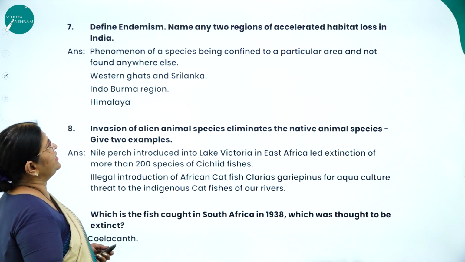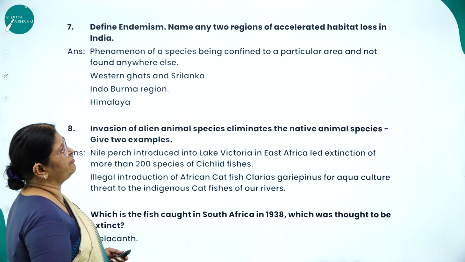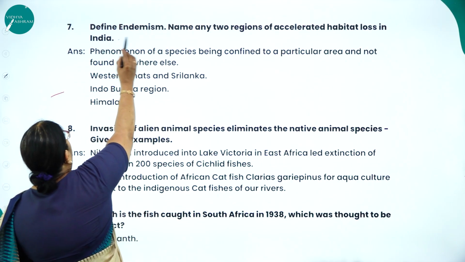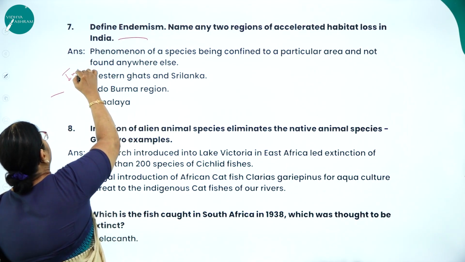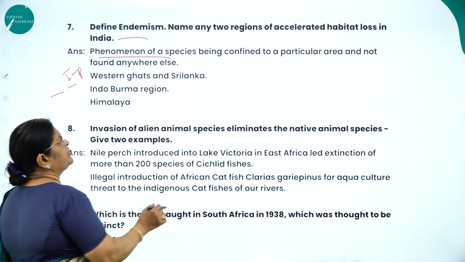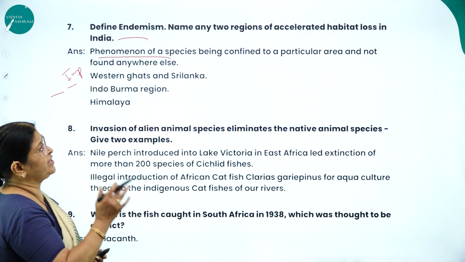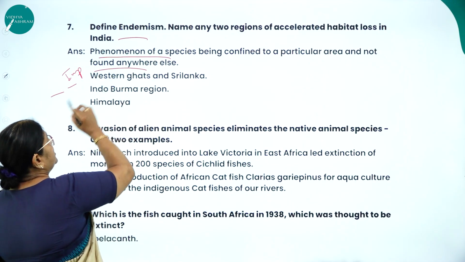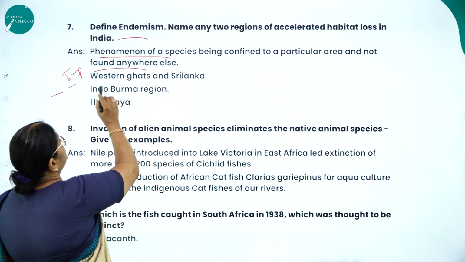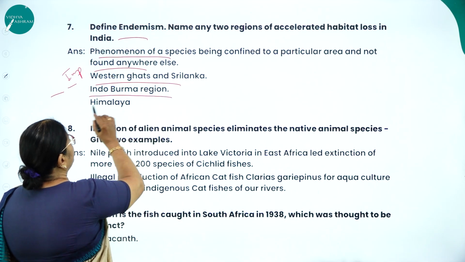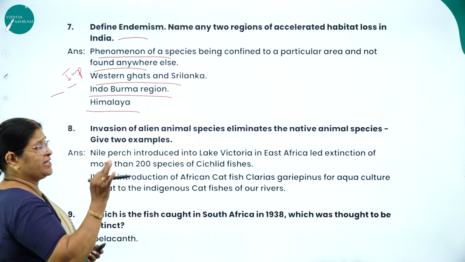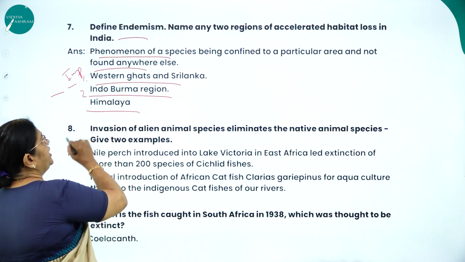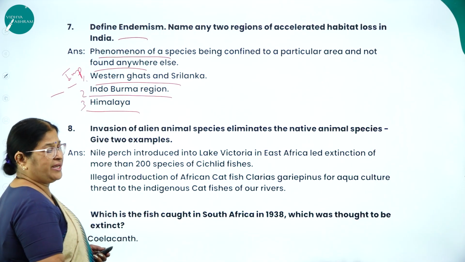Next, define endemism. Name any 2 regions of accelerated habitat loss in India. How do we define it? Already I told you, this is one such word which is very important. The phenomenon of a species being confined to a particular area and not found anywhere else is called what? Endemic species. So name 2 regions: Western Ghats and Sri Lanka, Indo-Burma, and any 2 examples you can give. Either 1, that is Western Ghats and Sri Lanka, 2, Indo-Burma region, and 3, Himalaya.